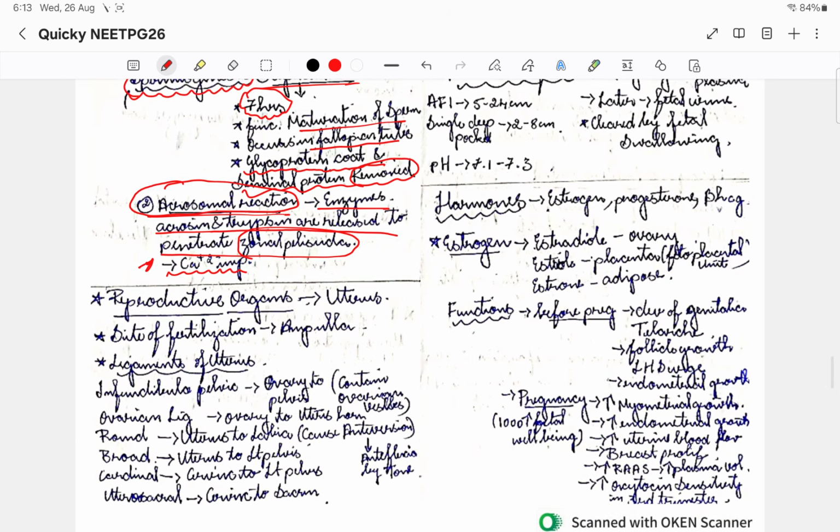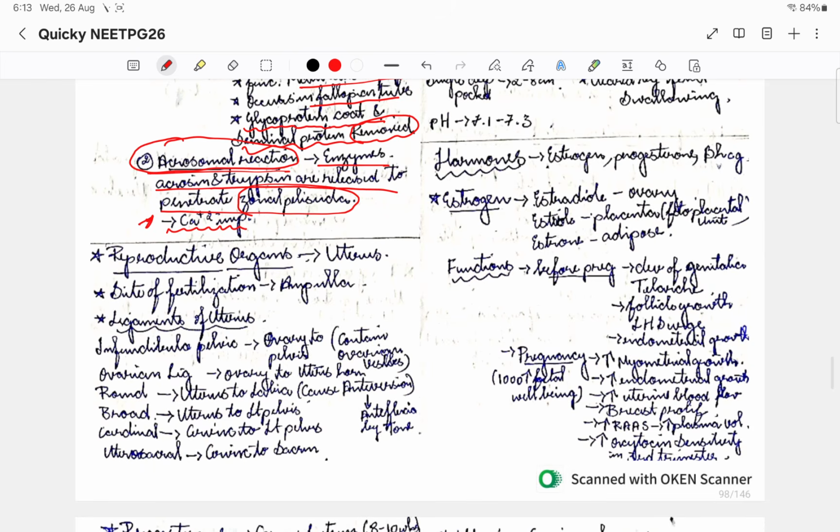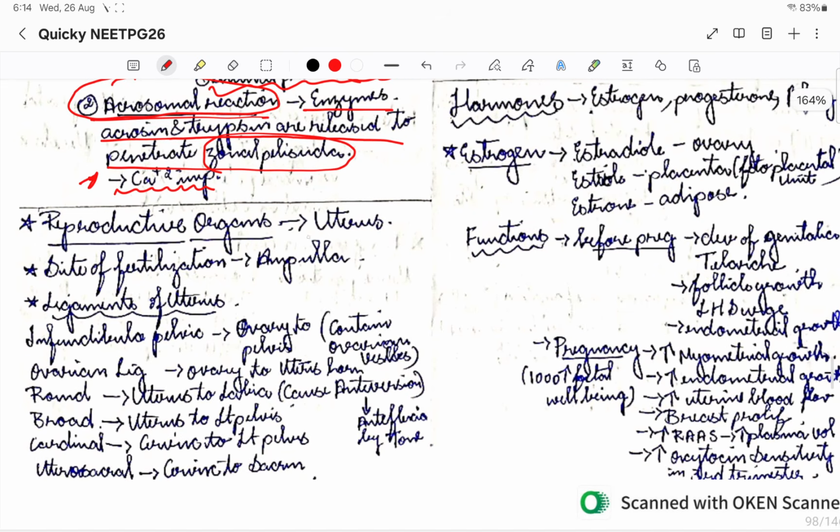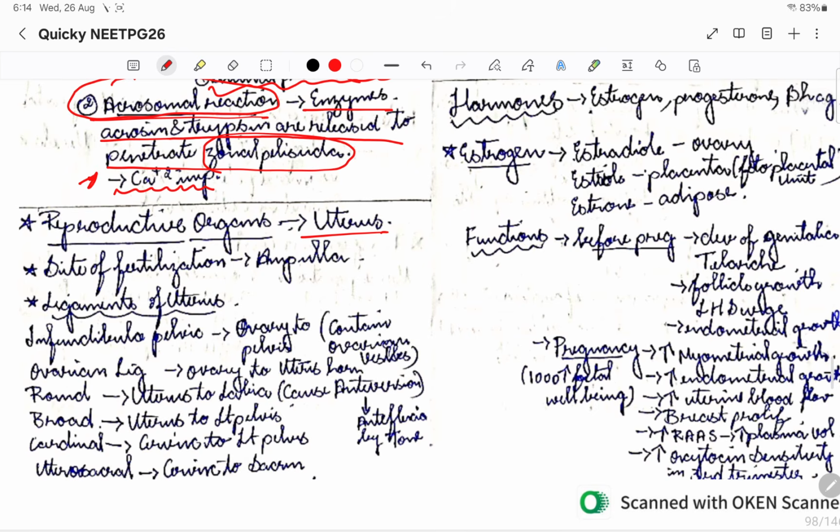Okay, so now moving on to the specifics of anatomy. Reproductive organs in the female. We are discussing obstetrics, right? So we'll discuss the uterus. Important points are the site of fertilization, we all know, right? The large area, that is the ampulla of the fallopian tube.